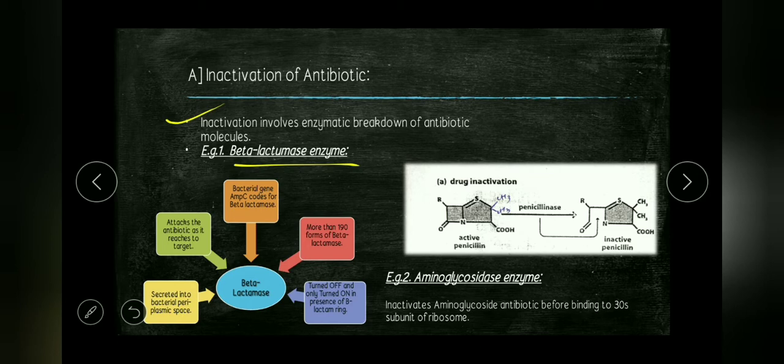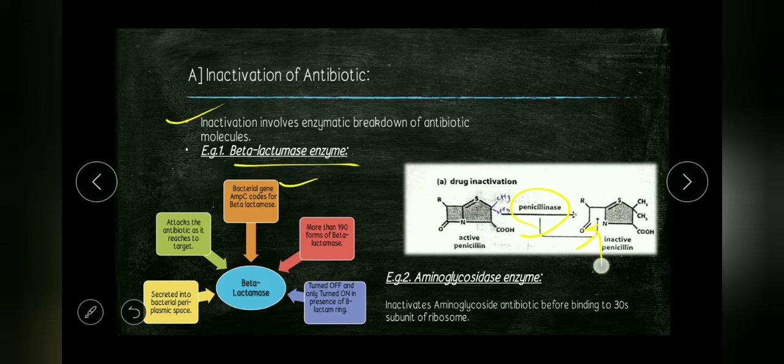The bacterial gene AmpC codes for beta-lactamase, and more than 190 forms of beta-lactamase enzyme are present in the cell. They are usually turned off and only turned on in the presence of the beta-lactam ring, which is present on the drug. Here is the beta-lactamase, also called penicillinase, which breaks the beta-lactam ring of the antibiotic.